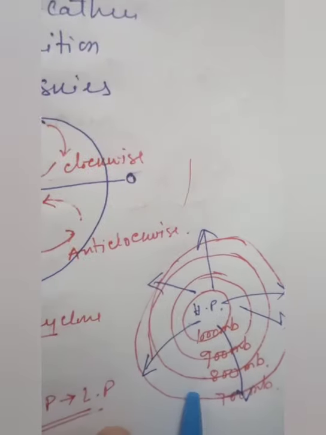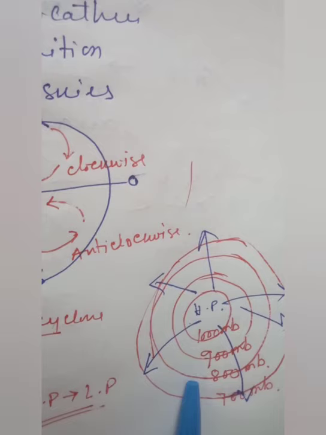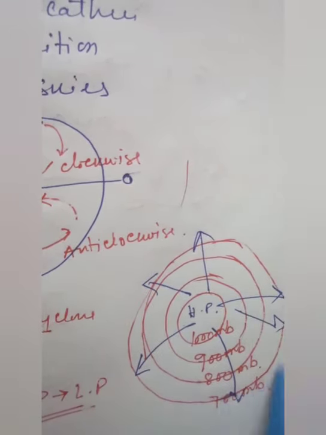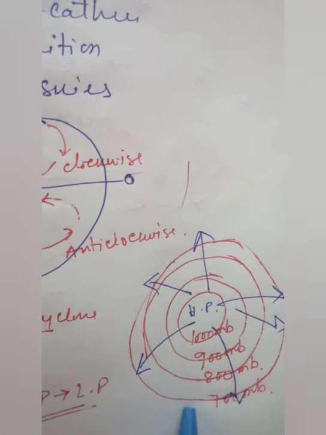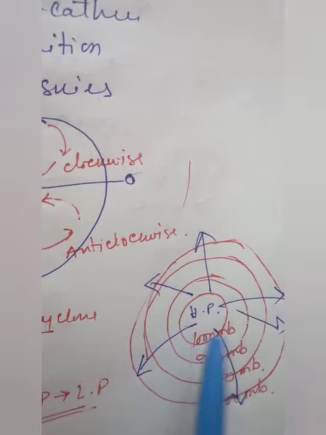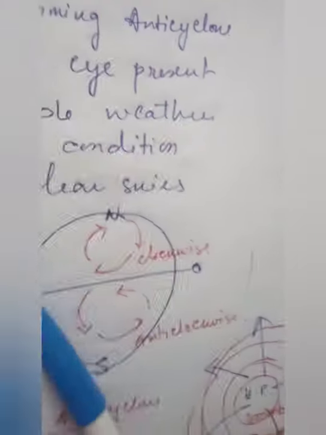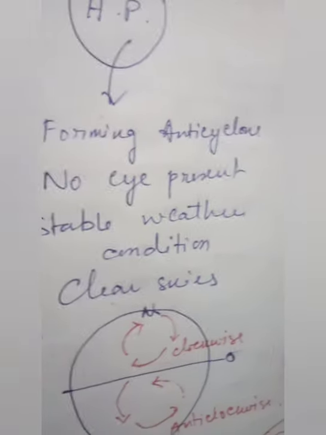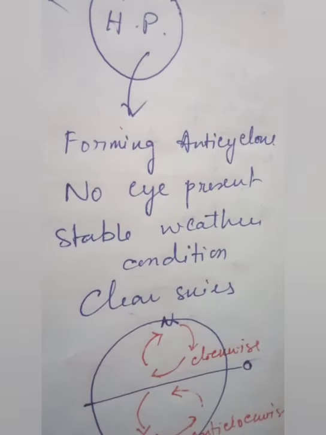So you can draw this one, and on the other hand I have also drawn one more diagram for the cyclone. You can use these diagrams for the differentiation part, and even for the explanation of anticyclone. Hope this concept is clear to everyone, and we will look at some more videos and concepts. So stay tuned and stay safe. Thank you.